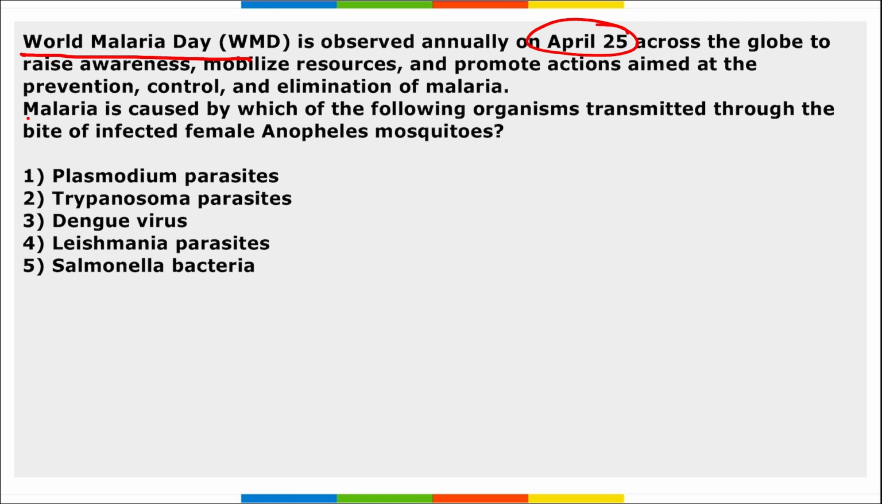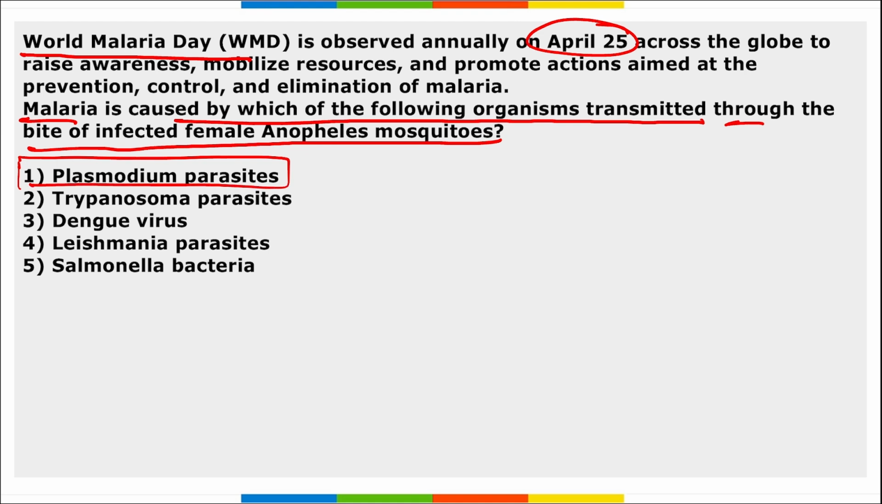The question asked here is, malaria is caused by which of the following organisms transmitted through the bite of the infected female Anopheles mosquito? So we know that malaria is caused by the bite of a mosquito, right? Your question is asking which organism causes it when it is transferred. So it is caused by the Plasmodium parasite that is transferred from the bite of the Anopheles mosquito.